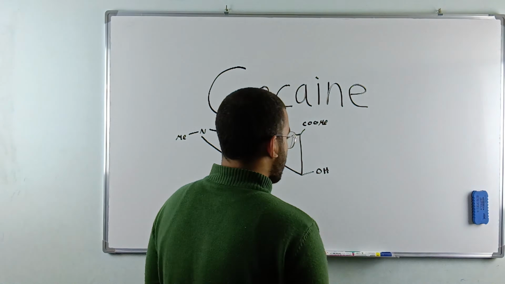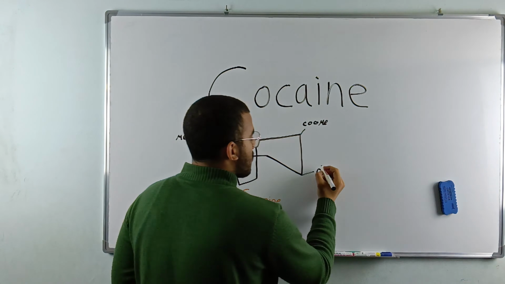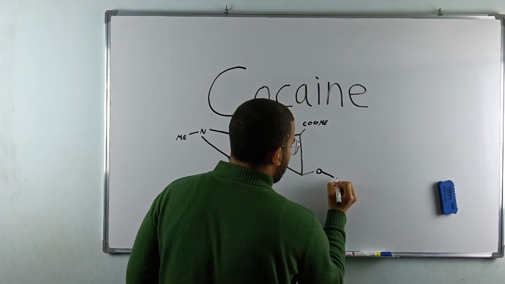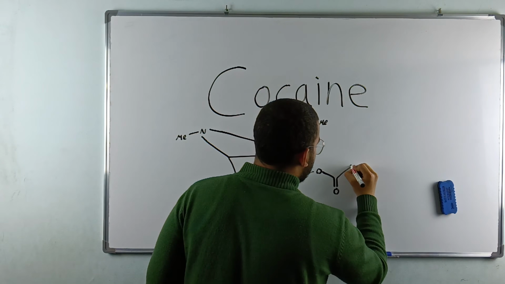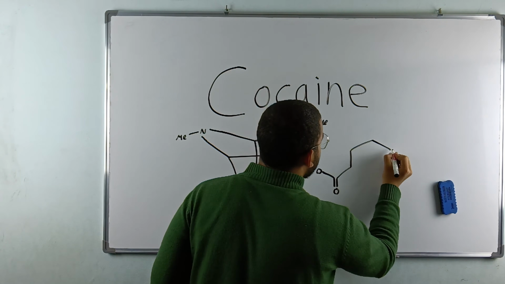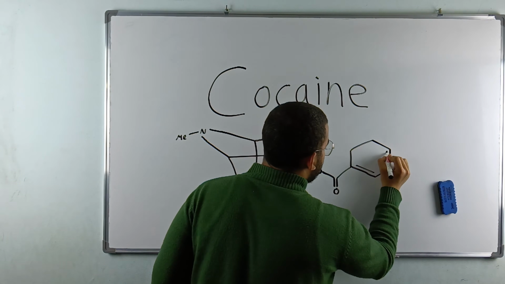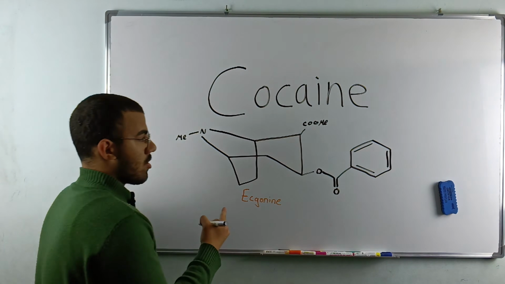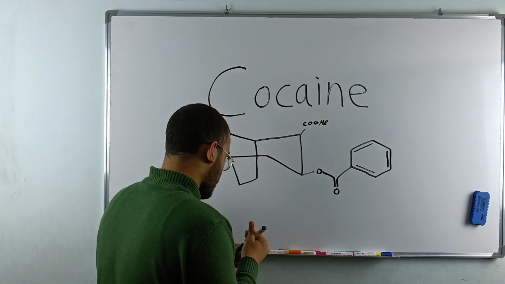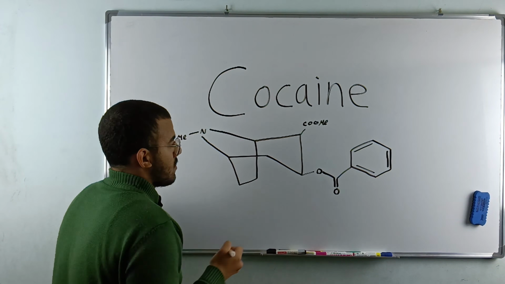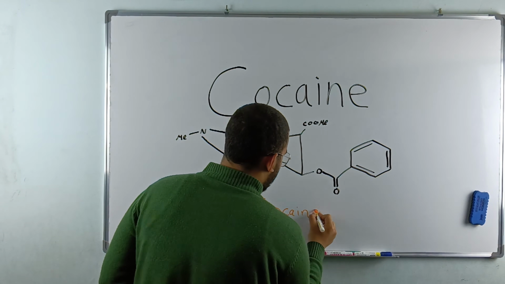What is cocaine? Cocaine is simply removing that, then adding to it a benzoyl group, benzoyl acetyl-CoA to be more specific, so that we have this structure. Bingo. What is that? That is called cocaine.